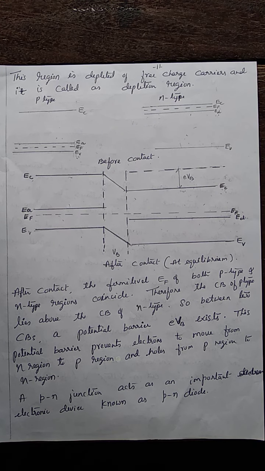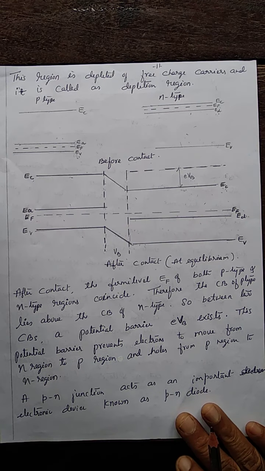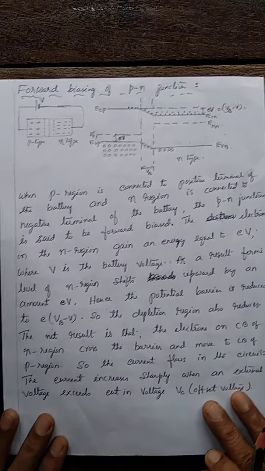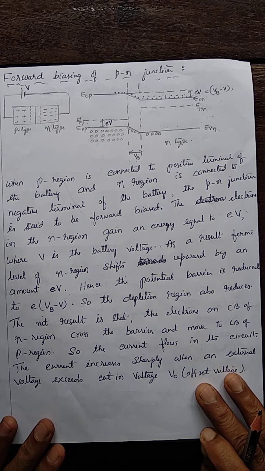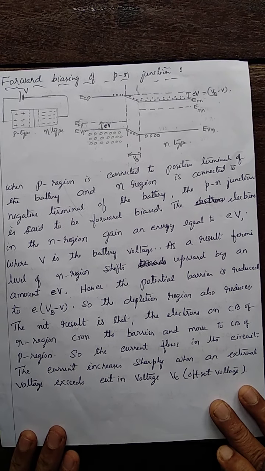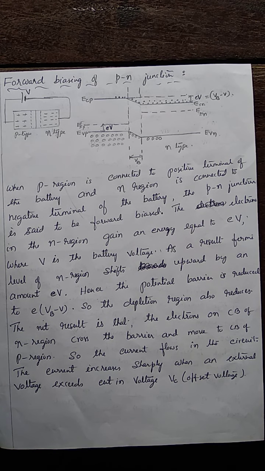And this p-n junction, we call it a p-n diode, a very important electronic device. The diode is used in many electronic circuits, and it can be biased in two ways. By supplying external energy to the p-n junction, it is possible to make current pass through the diode, or it is possible to block the current.